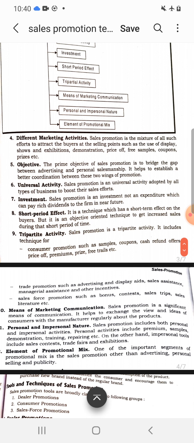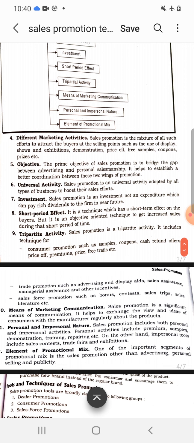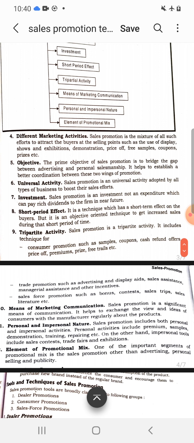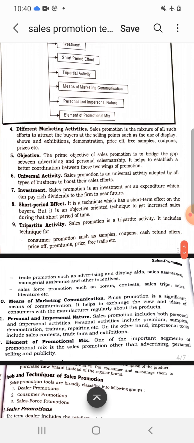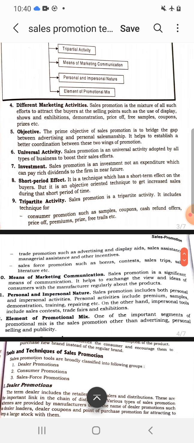The seventh point is investment. Sales promotion activity requires huge expenditure on the part of marketer, no doubt, but we should not consider it as an expenditure because this is the tool which helps to boost the sale in a short period of time, and thus the marketer enjoys huge profits also.